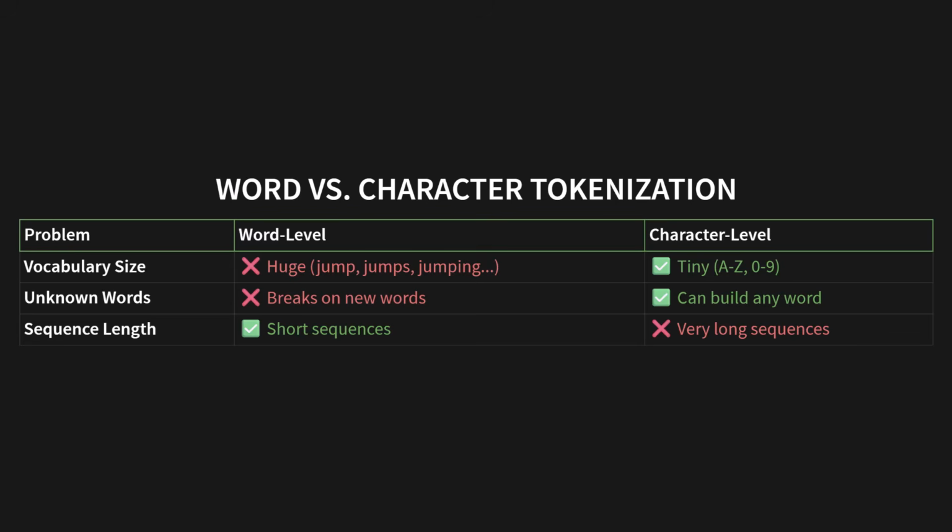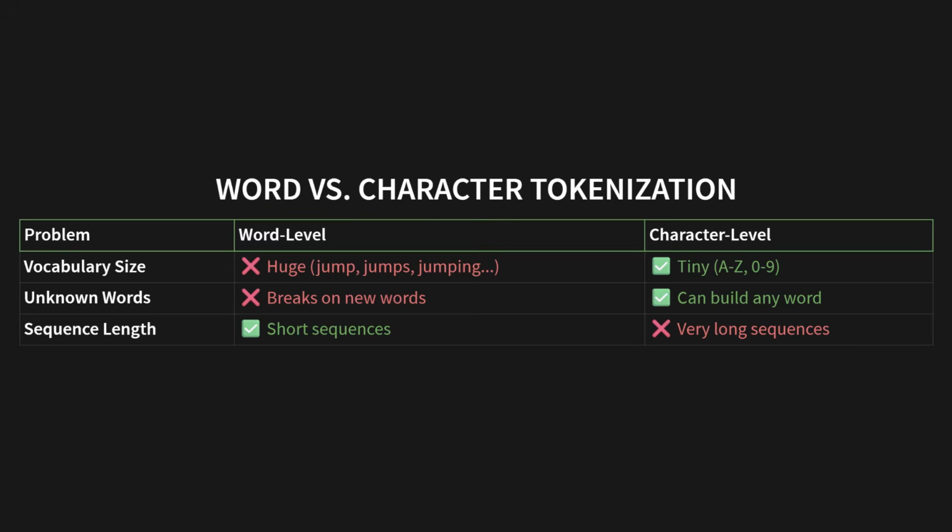First, let's talk about vocabulary size. With word-level tokens, the vocabulary just explodes. Think about it. Are jump, jumps, and jumping all different words? To the model, they would be. You'd need a massive dictionary. But with characters, the problem is solved. The vocabulary is tiny, just A through Z, numbers, and some punctuation.